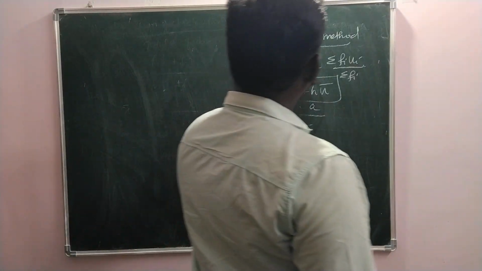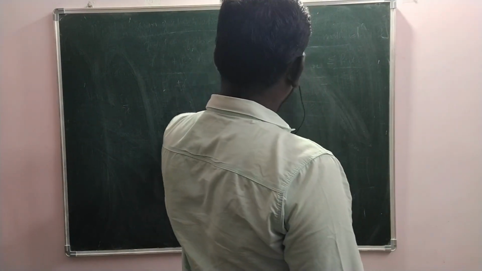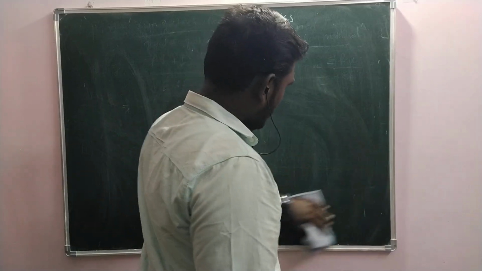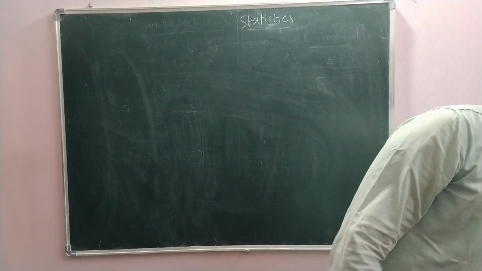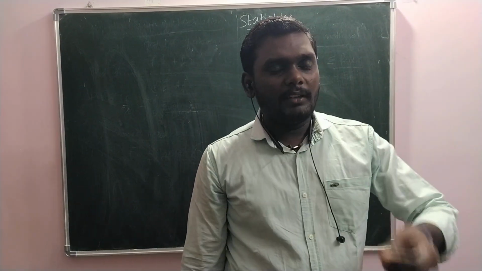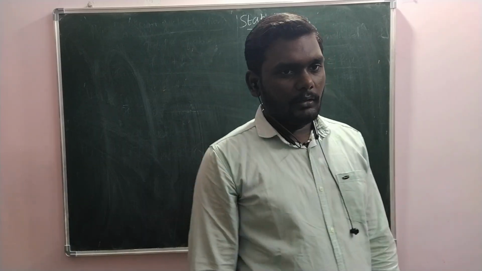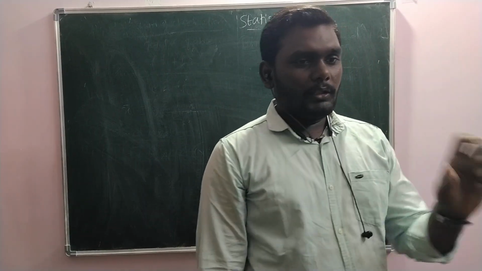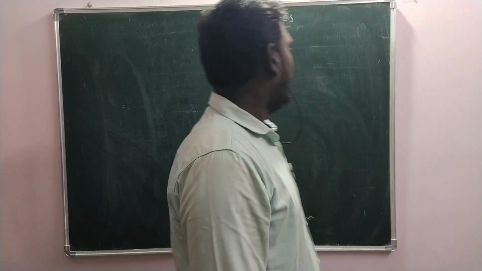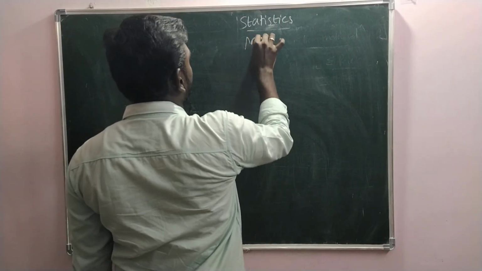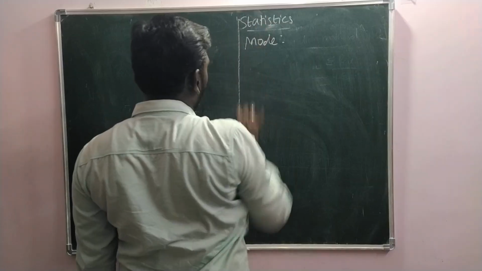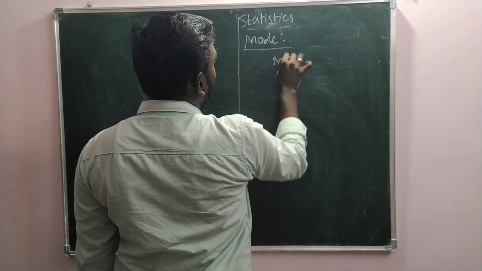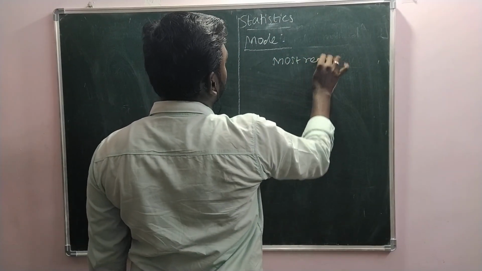Oh, not median. Mode we'll see first. That order only it is in your book, right? So far we have seen about mean that gives the average marks obtained by the students. On an average, the students got this marks, like we can say. Now mode means most repeated observation.